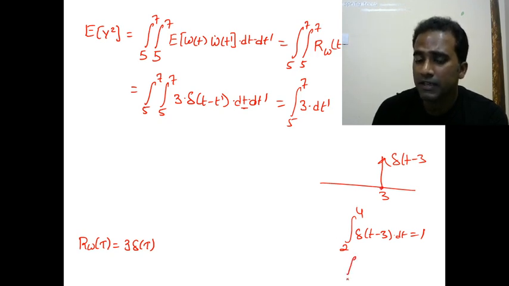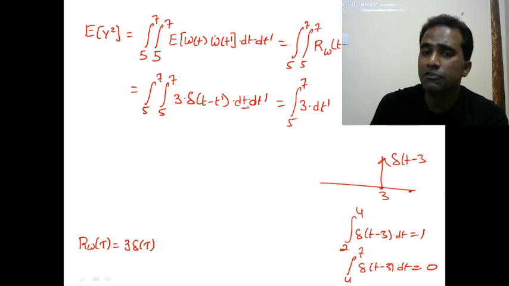But if I integrate from 4 to 7 del of t minus 3, the impulse is not located in that region, so the area will be 0. So we just need to verify whether the location of the impulse is within the limits or not.